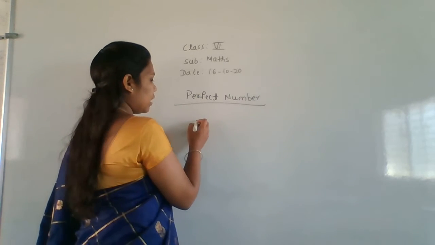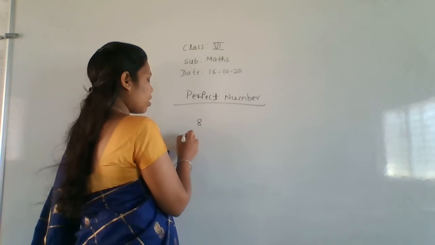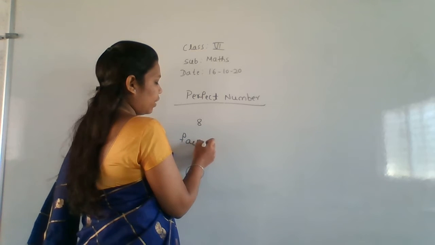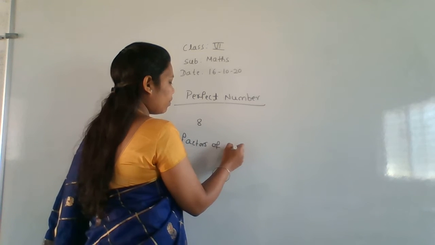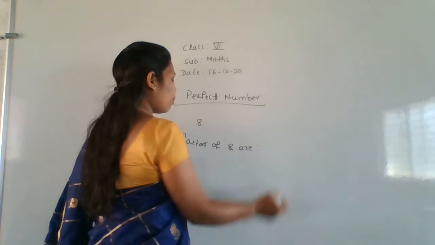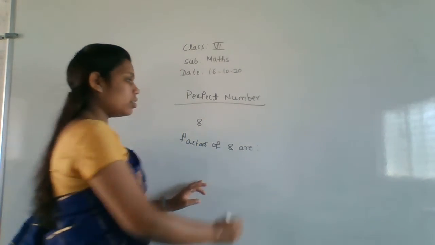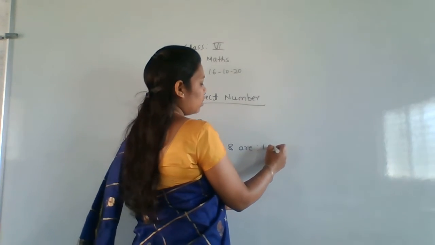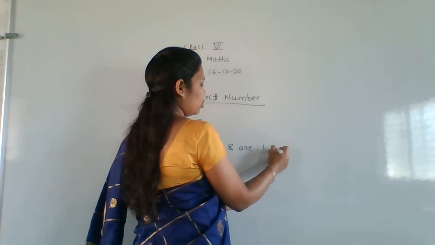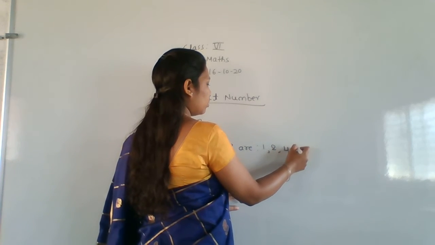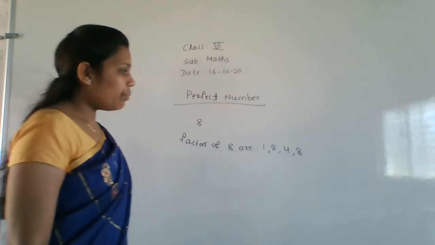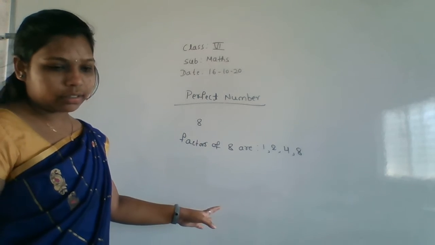I take an example, 8. First, the factors of 8. What are the factors of 8 here? That is 1, 2, 4, 8. These are the factors of 8, right?